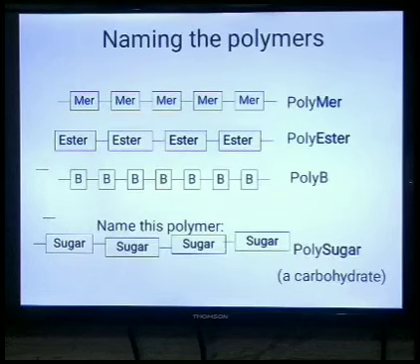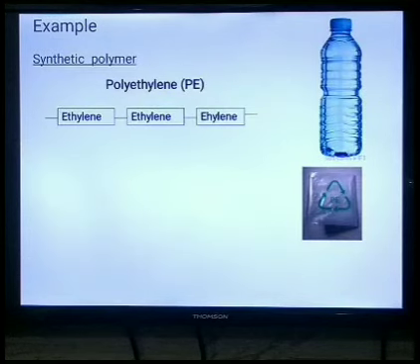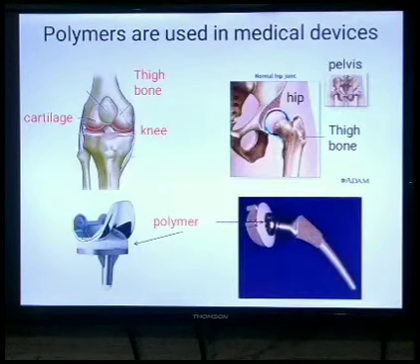And also we discussed naming the polymer, how to name the polymer. Also we discussed cellulose, how cellulose is hydrophilic in nature and is used in toilet paper as an absorbent. Some synthetic polymer we also discussed, that is polyethylene. It is used for making water bottles, polythene, and the monomer unit is ethylene. Also we discussed the polymer used in the medical field, that is used as a knee and hip replacement. Other than knee and hip, there are many more applications of the polymer in the medical field.